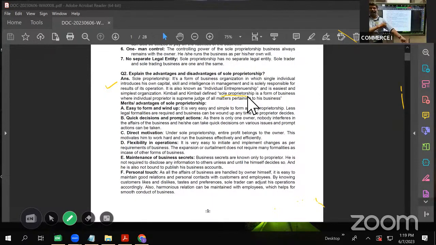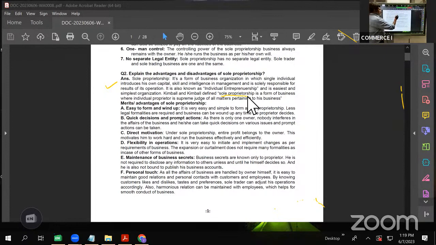Directly, when the question says, write the advantages and disadvantages, you don't directly jump to writing the advantages and disadvantages. Give an introduction and one definition, whichever you feel easy. There are numerous definitions given. You take any definition which is easy.